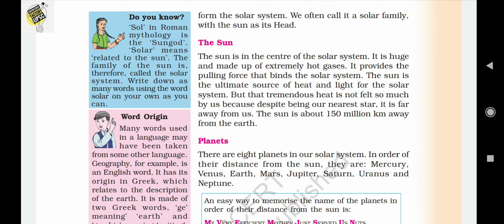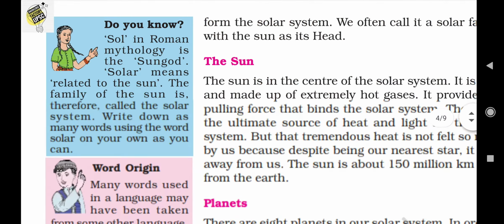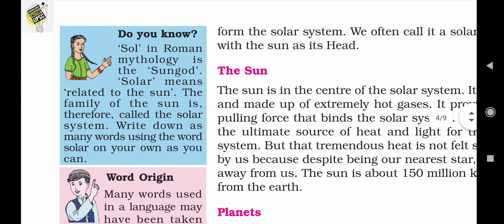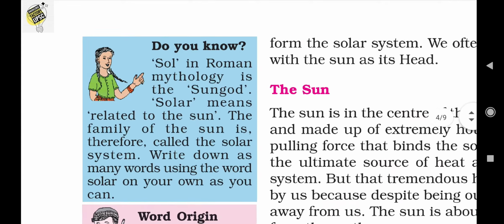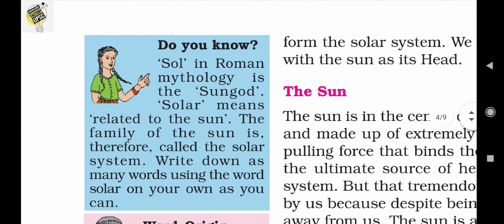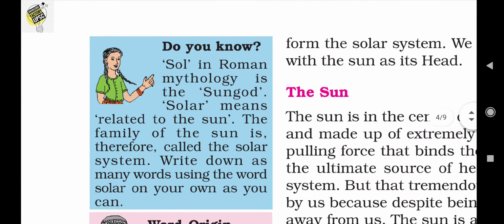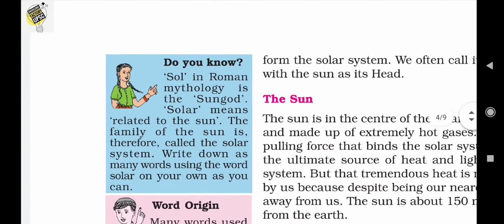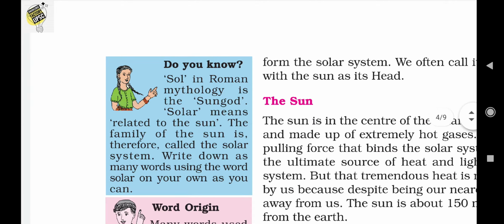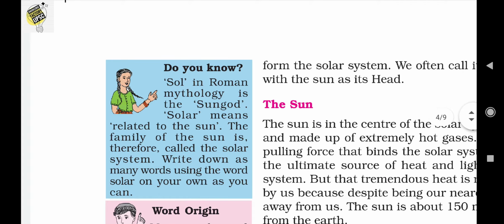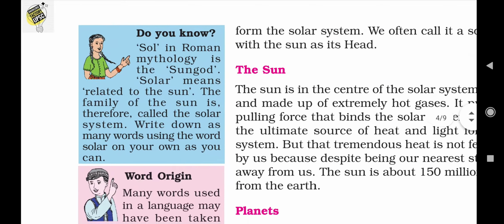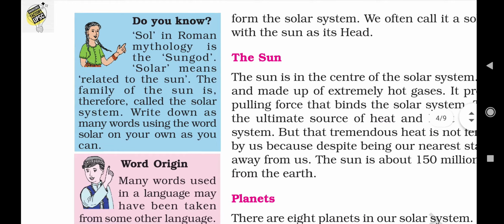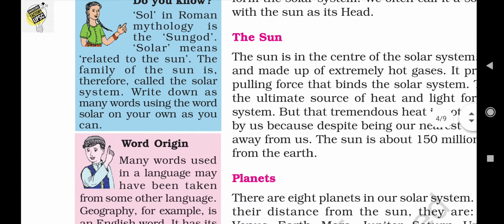And there is also an interesting fact on the left side in the blue box. We can read that Sol in Roman mythology is the sun god, and solar means related to the sun. The family of the sun is therefore called the solar system. So the word solar is formed from the Roman word Sol, which means the sun god. And what's the meaning of solar? It means related to the sun.